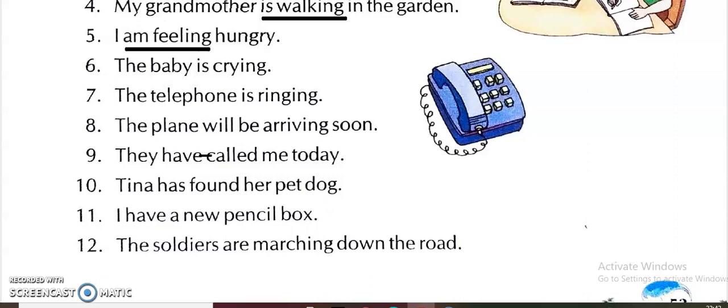You have to complete them in your textbook. So I hope all of you understood this chapter, and please complete your homework. Read this chapter and afterward complete this homework.